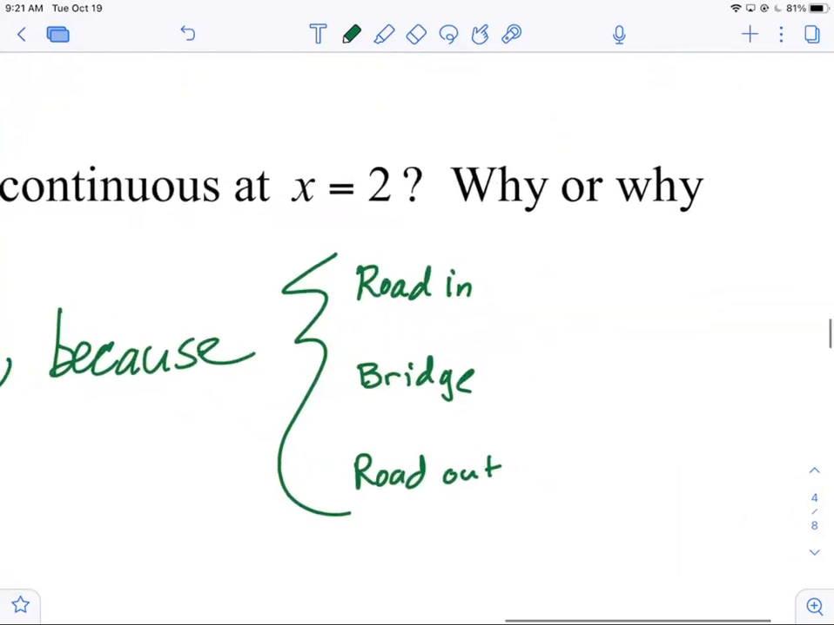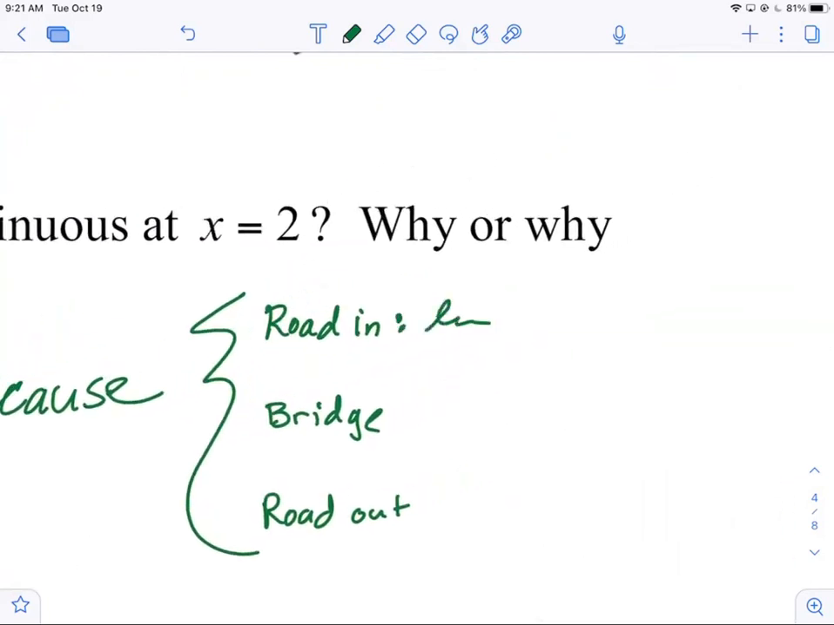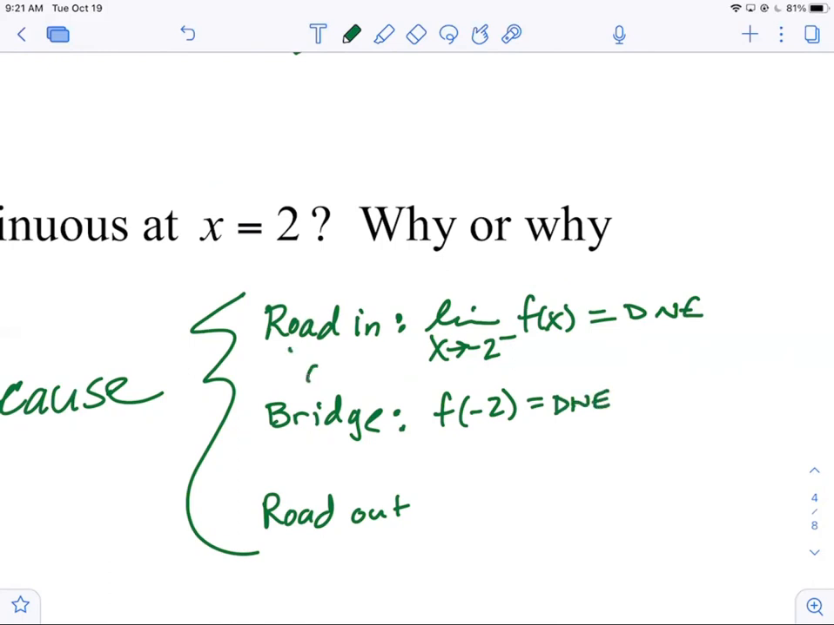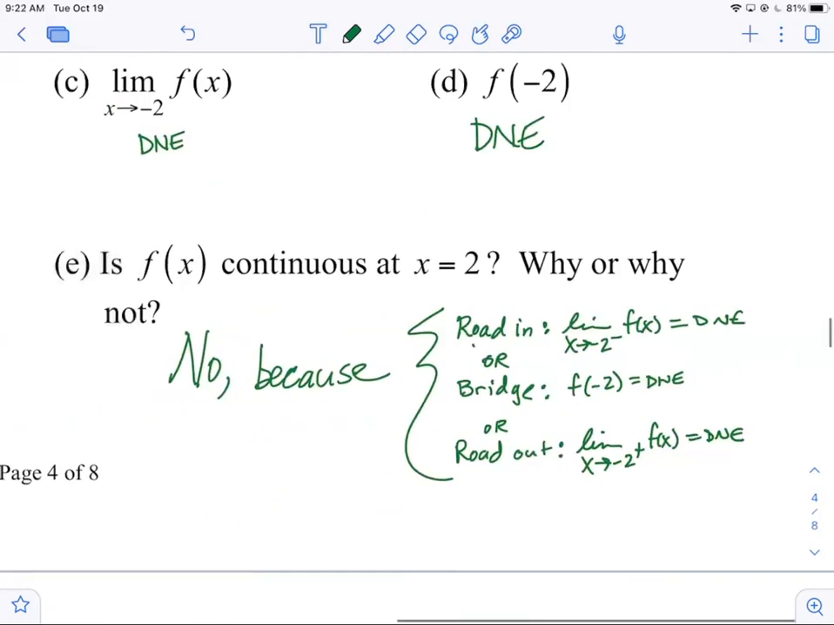So you could say because the limit as x goes to -2 from the left of f equals DNE. Okay, that would be there's no road coming in. Or you could say f of -2 equals DNE. That's probably the easiest one because it requires the least amount of writing. Or I'll just put ors in between here. Or you could say the limit as x goes to -2 from the right of f doesn't exist. This has no chance of being continuous.